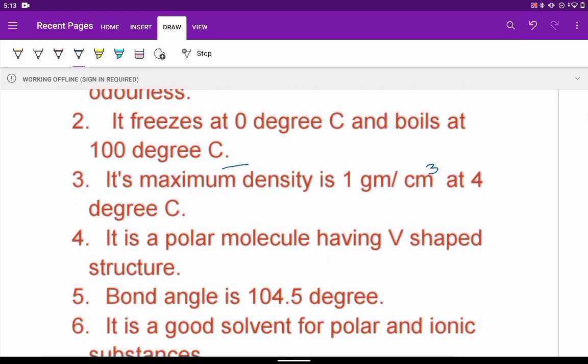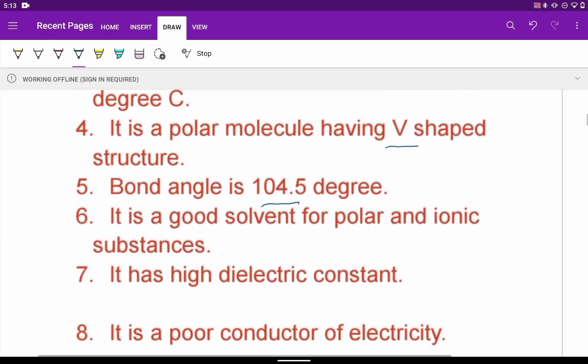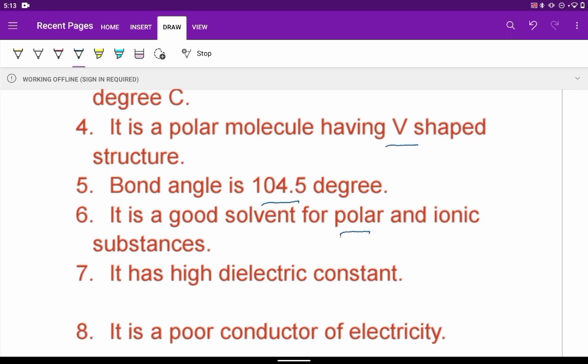If you see the molecule, it is a polar molecule and its structure is V-shaped. H2O, that is HOH. The actual molecule is HOH, a V-shaped molecule. The bond angle will be 104.5 degrees. And it is a very good solvent for polar and ionic substances because water is a polar molecule, so it can dissolve polar substances. We know like dissolves like.